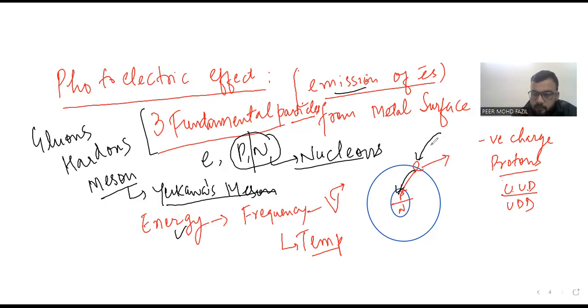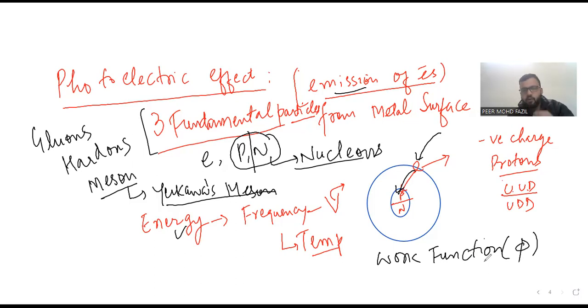The minimum energy which is to be applied to the electron so that it will be drained out from the metal is known as work function, and the symbolic representation is phi. So what is work function?